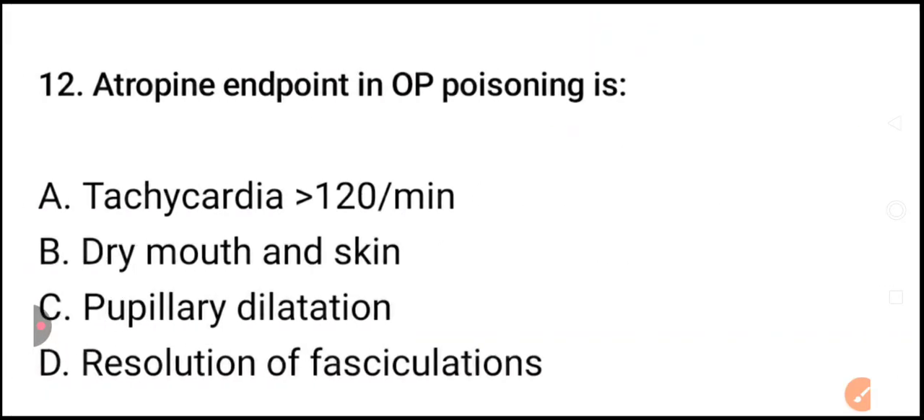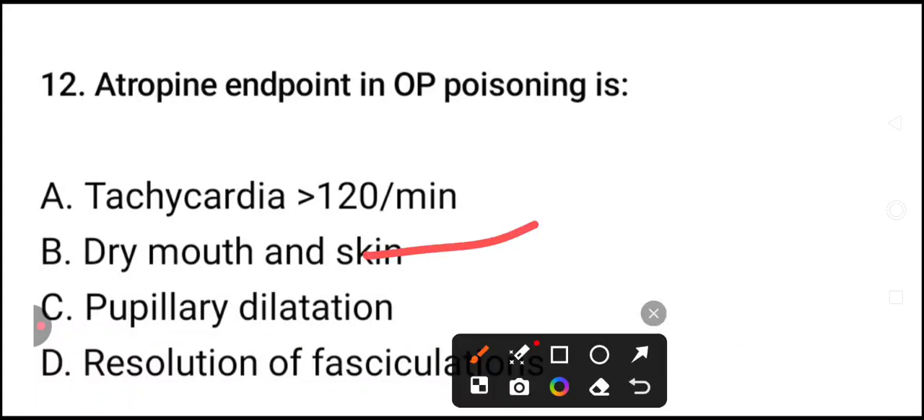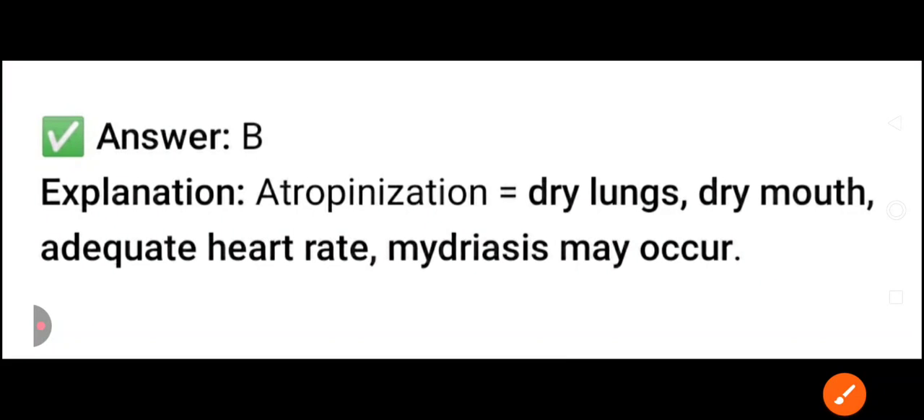The atropine endpoint in OP poisoning is: tachycardia more than 120 per minute, dry mouth and skin, pupillary dilation, or resolution of fasciculation. So what is the endpoint in OP poisoning? The endpoint is dry mouth and skin. Atropinization: dry lungs, dry mouth, adequate heart rate; mydriasis may occur.